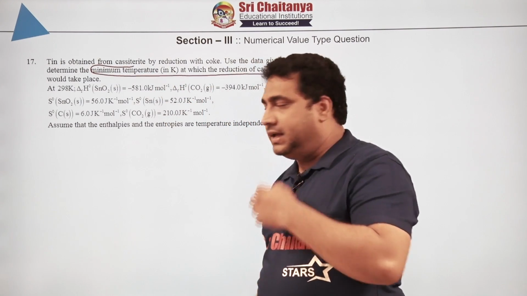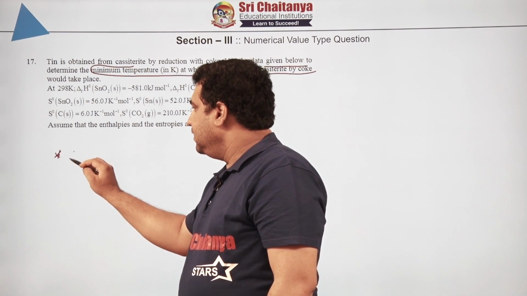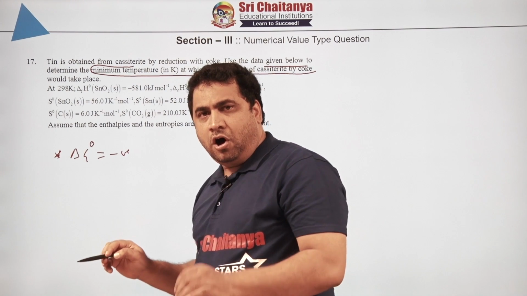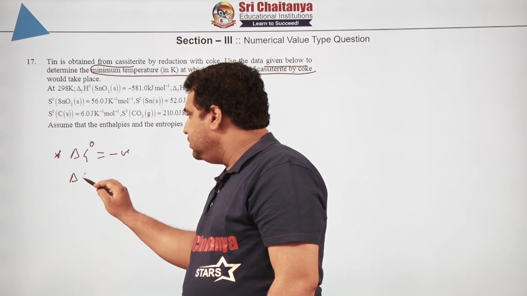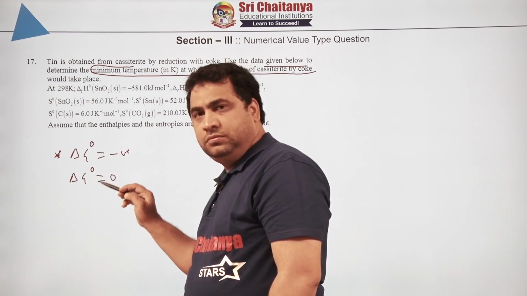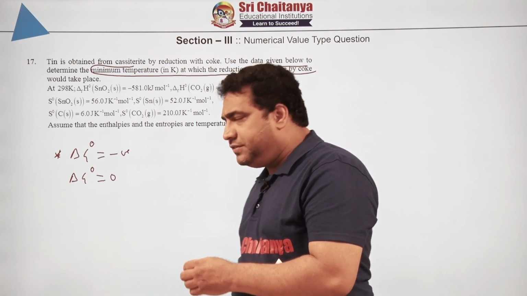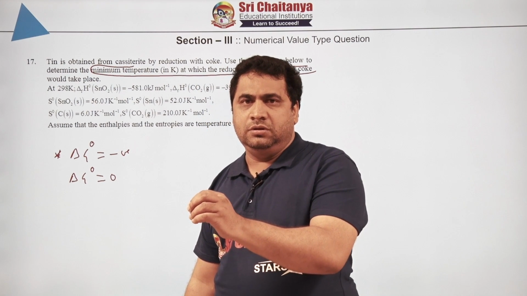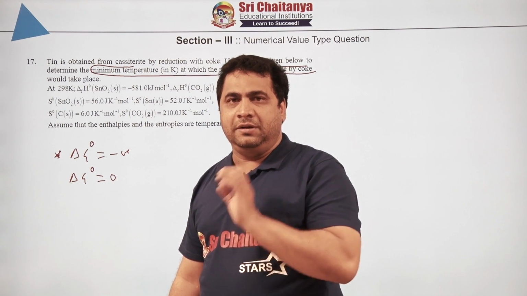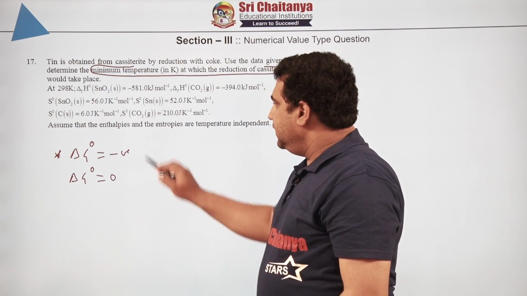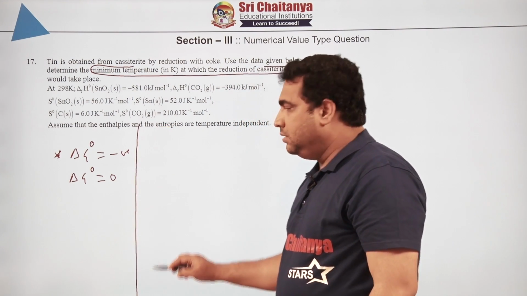In other words, he is asking: delta G naught is how much? Negative. Or in other words, delta G naught must be equal to what? 0, equilibrium. Are you following? That means if delta G naught is 0, just below that it will become negative and the reaction would occur. Minimum is what is being asked. Then how to solve this?